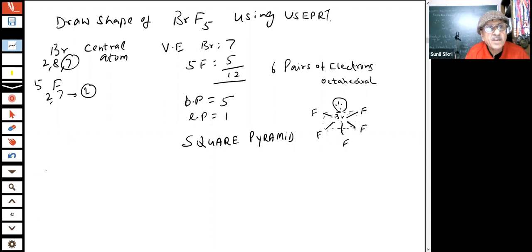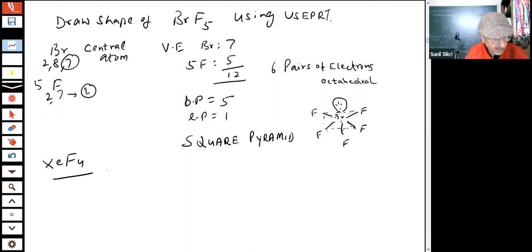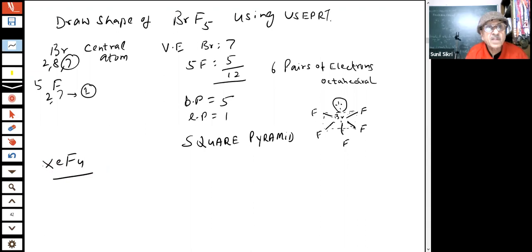Now we say that you have to draw the shape of XeF4. What will be the shape of XeF4, students? Isn't xenon a noble gas? Yes, xenon is a noble gas, students.